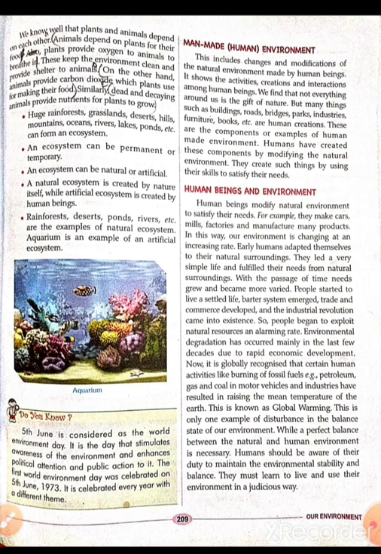Huge rainforests, grasslands, deserts, hills, mountains, oceans, rivers, lakes, ponds, etc. can form an ecosystem. An ecosystem can be permanent or temporary. An ecosystem can be natural or artificial. The example which I have given, like the ocean, is a natural ecosystem. But can you give me an example of an artificial ecosystem?